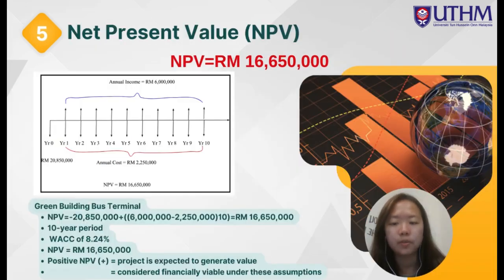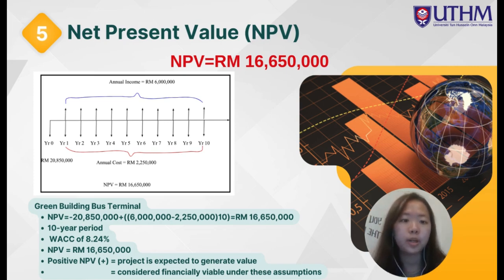Lastly, we will have a look at the net present value, NPV, for this project. Then we will get the value of 16,650,000 for the green building bus terminal. From the initial step, we will use the total cost of 20,850,000 to build the project, and then from year 1 until year 10, the annual cost totals 2,250,000, and the annual income will be 6 million. After we calculate, we get the NPV equal to 16,650,000, and it shows a positive value.